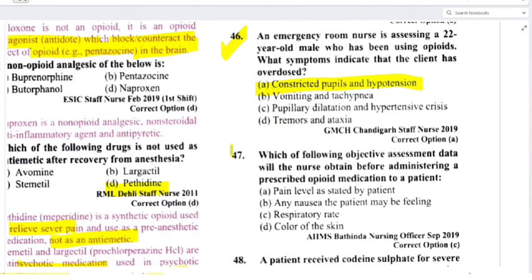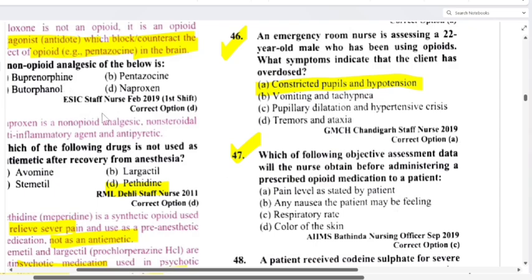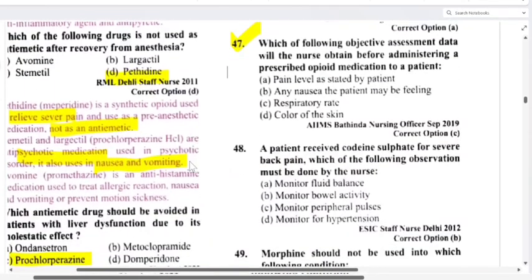Then which of the following objective assessment data will the nurse obtain before administering a prescribed opioid medication to a patient? Option A, pain level is stated by patient. Any nausea the patient may be feeling, respiratory rate, color of the skin. Oh, so we know, right? Then in ICU or post-op unit, you have seen that after counting the respiratory rate only, we are giving opioid medication. Like example is morphine. Okay, this is a very important question from practical base. Clinical basis question में बहुत important है. That you have to check respiratory rate before you are administering any opioid medication.